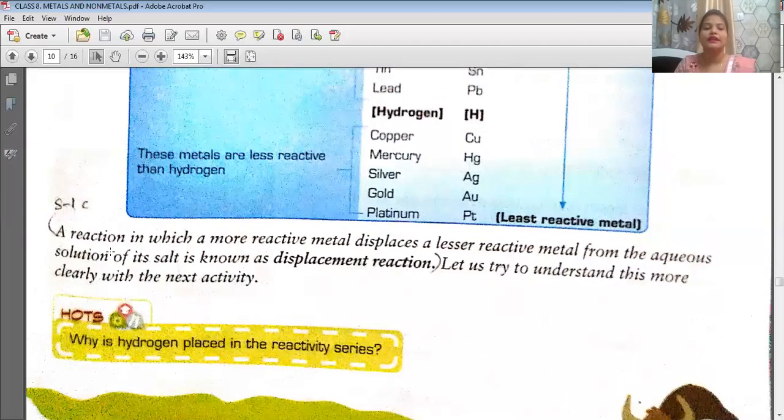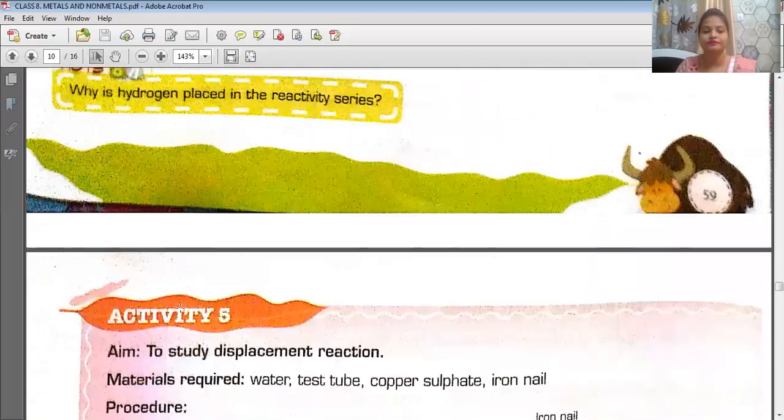Now, a reaction in which a more reactive metal displaces a less reactive metal from the aqueous solution of its salt is known as a displacement reaction. This is the definition of displacement reaction. It means a highly reactive metal is displacing a less reactive metal. The stronger metal will displace the weaker one from its position. So this is known as displacement reaction.